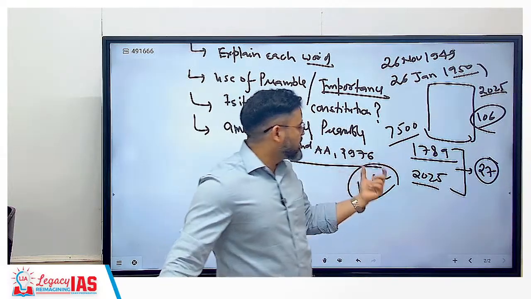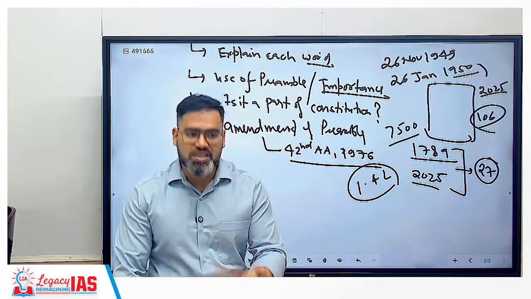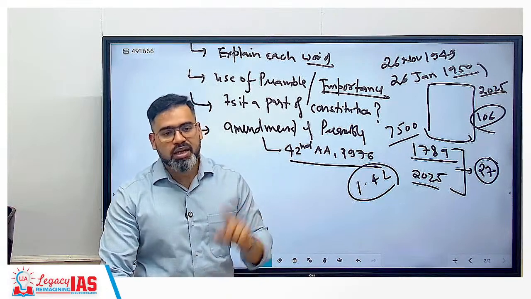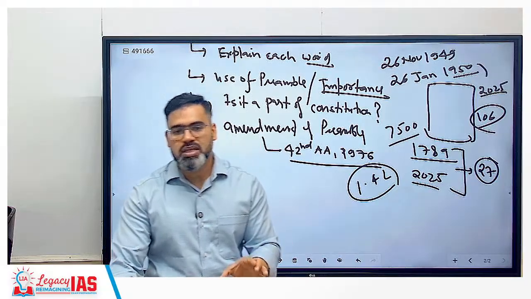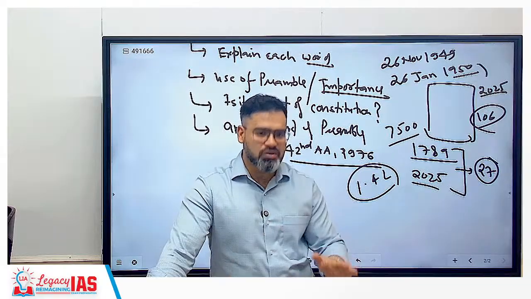So the logic is that this was amended more because it is flexible to amend, and the US Constitution is rigid to amend. In India only some parts are there where the amendment process is rigid. Which part? Wherever state interest is involved.